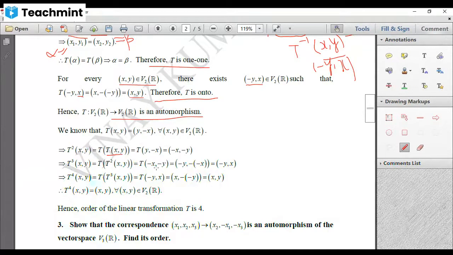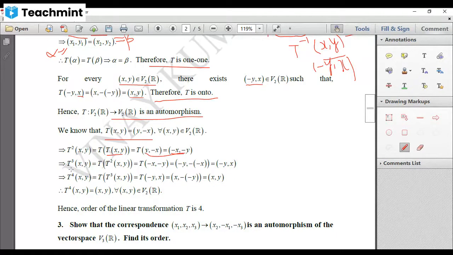Substitute it. But image of this is what? By this definition, you have to write y coordinate first, that is minus x first. Then you have to write minus of x coordinate's partner, minus y. So image of x comma y under the mapping T square is ordered pair minus x comma minus y. This is not equal to ordered pair x comma y. If it is equal, I would have stopped and I would have called order as 2. But this is minus x comma minus y.